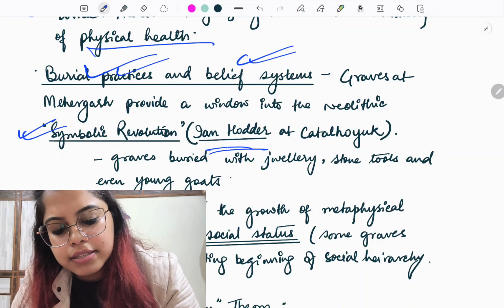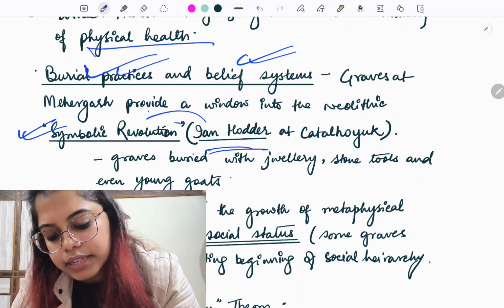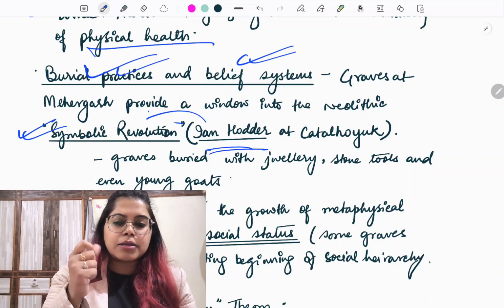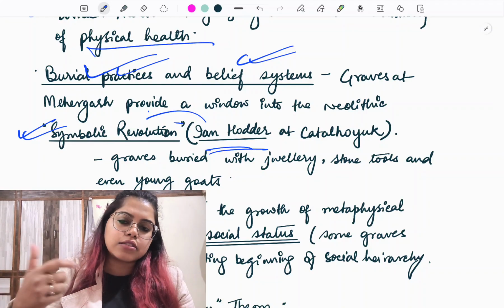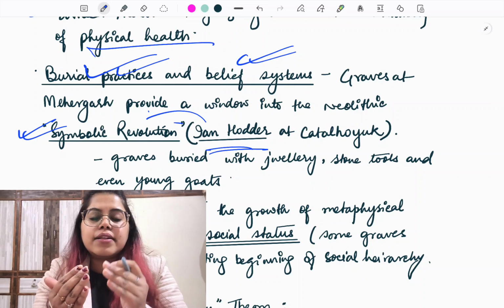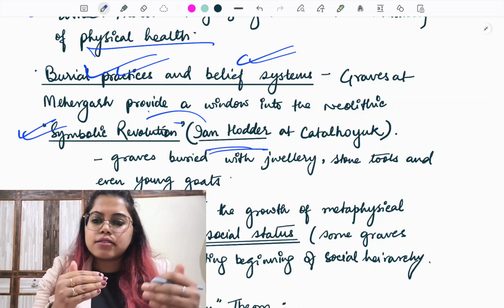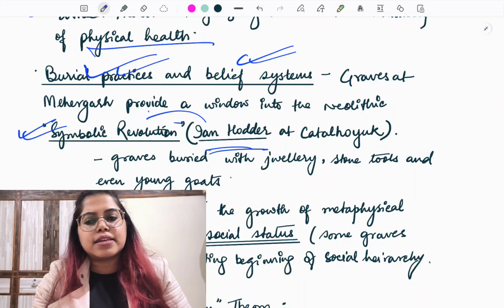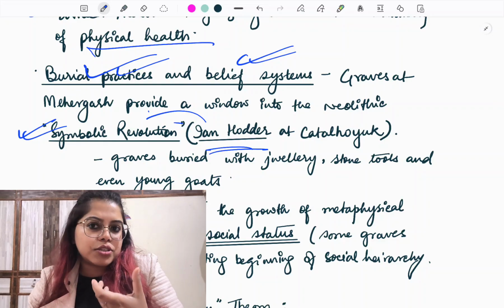Okay, here one more thing is Ian Hodder, he had given the concept of symbolic revolution. The difference is that we have V Gordon Childe and there will be several others who have basically said that first it was food surplus, that led to other changes and that led to emergence of symbols as well. Now what he has said is no, it was symbolism which developed earlier.